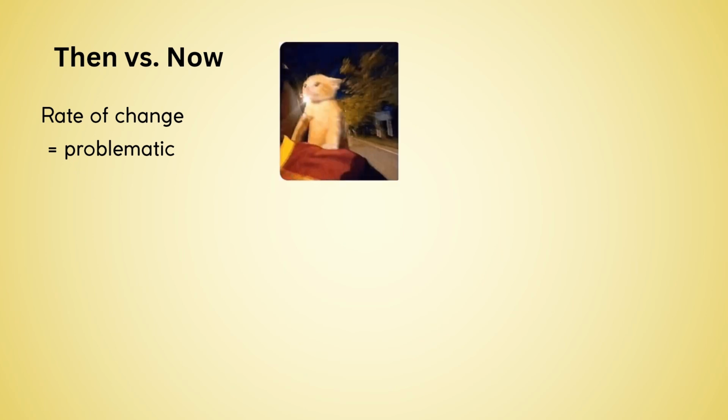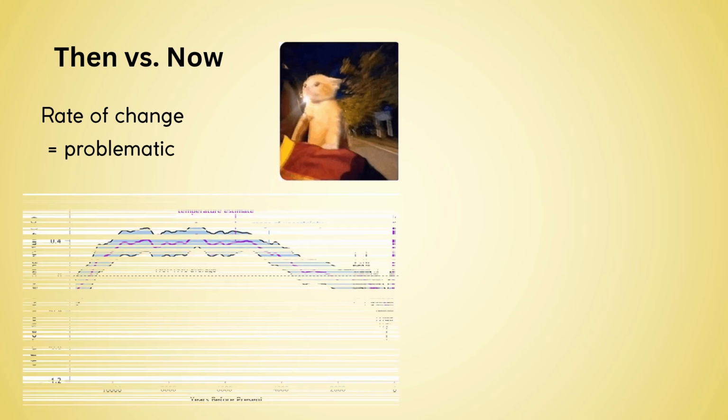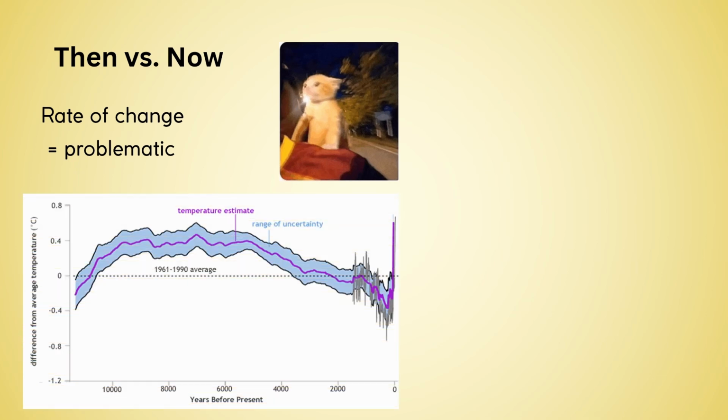So, if the Earth's climate has always been changing, then what exactly is the issue with climate change today? Well, it all comes down to this one tiny detail: the rate of change. The natural climate changes in Earth's history occurred over long timescales. We're talking hundreds of thousands or even millions of years.